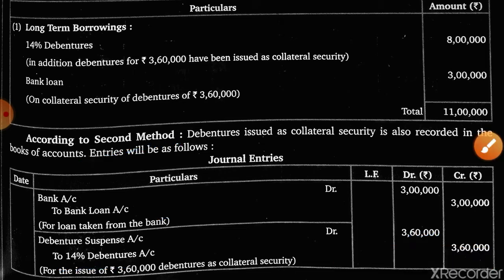Okay, so this is the journal entry. First, a loan is taken, so bank account debit to bank loan account. Then debentures are issued as collateral security, so debenture suspense account debit to 14% debentures account.